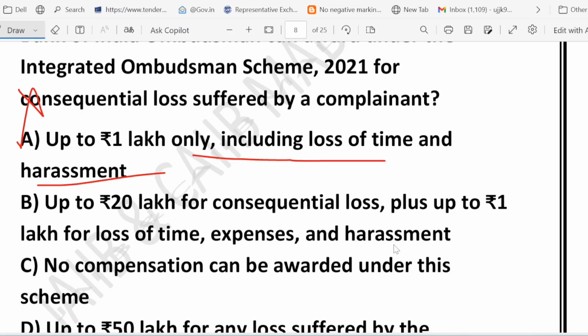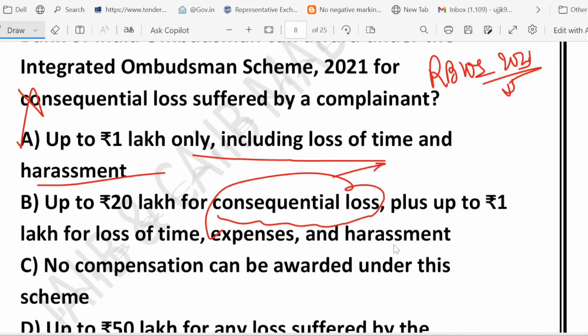Under the RBIOS, sometimes this is called RBIOS 2021, right? If a customer suffers consequential financial loss, you know the meaning of consequential loss? Basically, it means losing money because of bank mistake. Suppose there is a bank mistake and because of that, we lose money. That is called consequential loss. So if a customer suffers consequential financial loss, the ombudsman can award up to 20 lakh. Okay. How much can he award? He can award up to 20 lakh. Please remember it. Very, very important. Up to 20 lakh award for consequential loss, which means bank mistake.